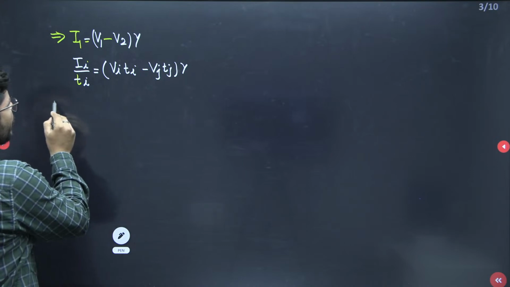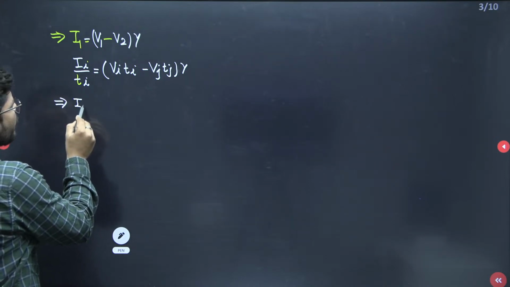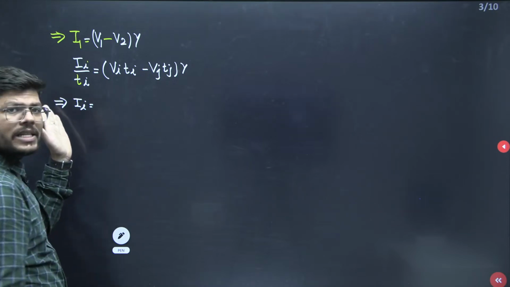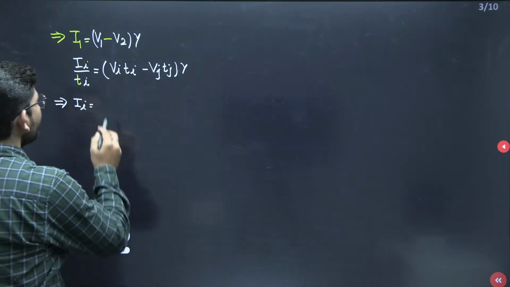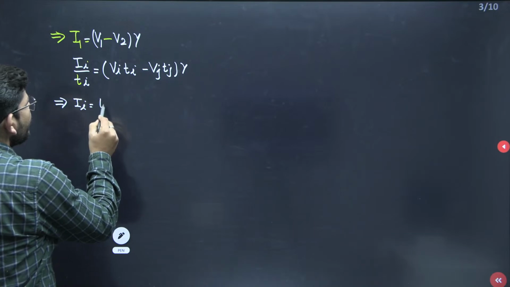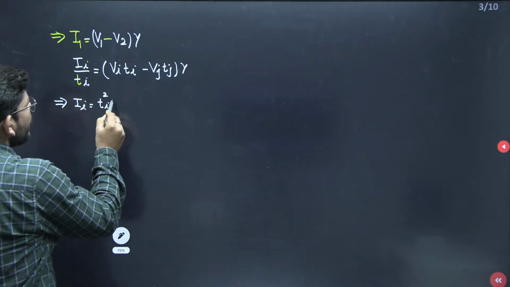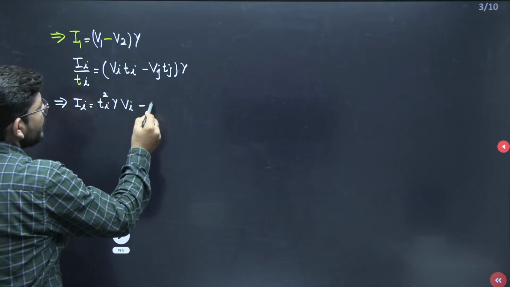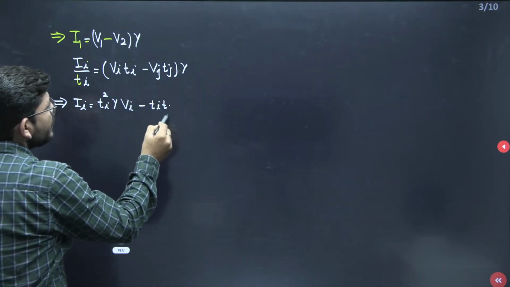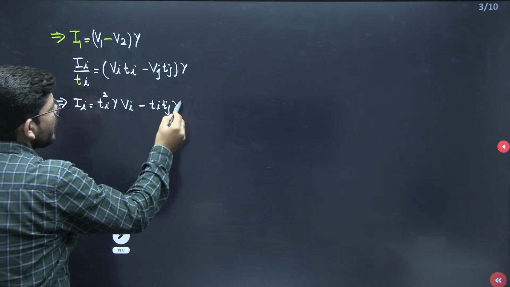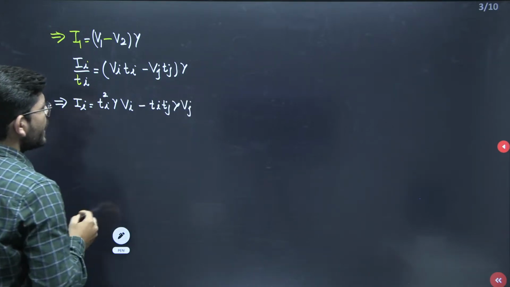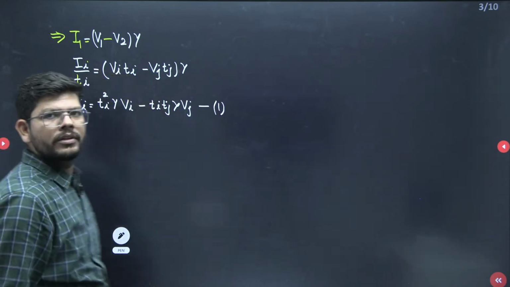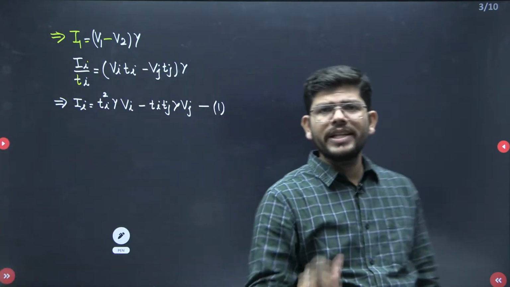So what will be the value of Ii from here? You have to multiply Ti on the right hand side. So what will I get? I will get Ti squared into Y times Vi minus Ti Tj times Y Vj. Okay, and let me call this equation number 1.